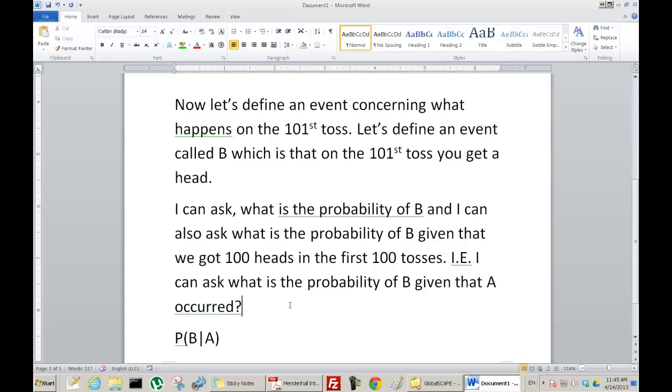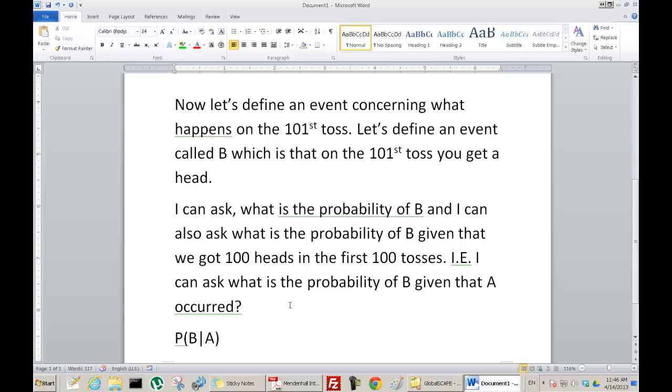Some people would say, since you got 100 heads in the past, it's less likely that you're going to get heads this time because you got so many already. But other people would say, and these people are correct, that it doesn't matter that you got 100 heads in a row.